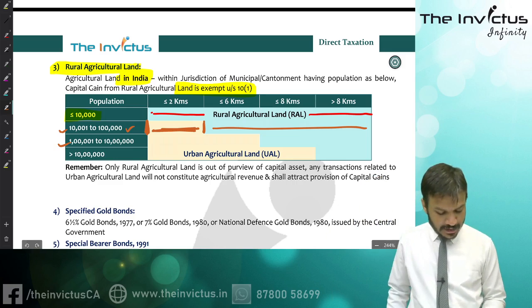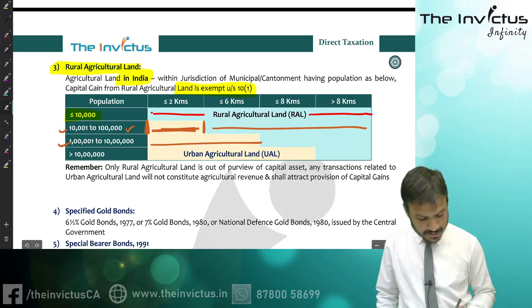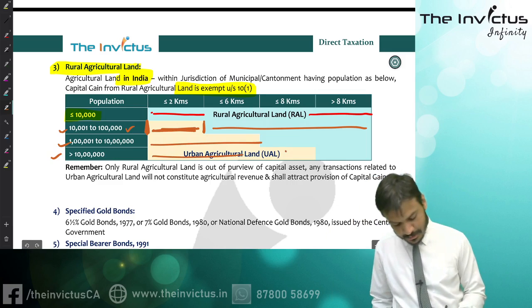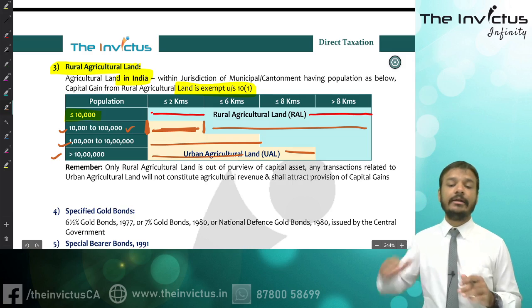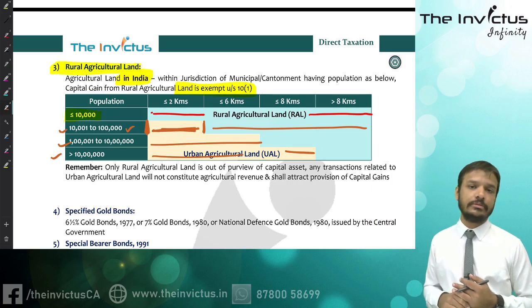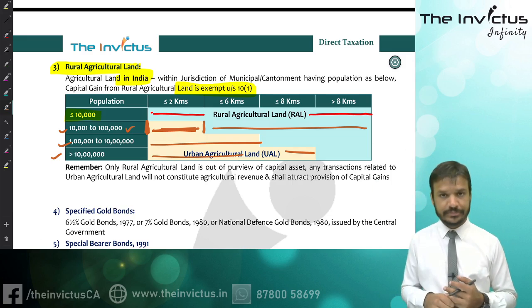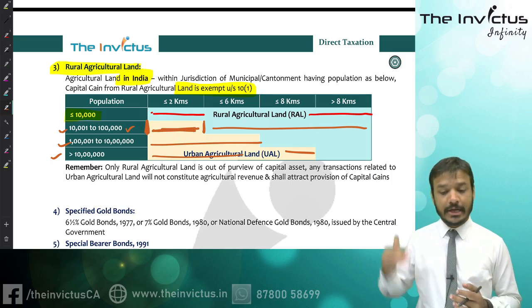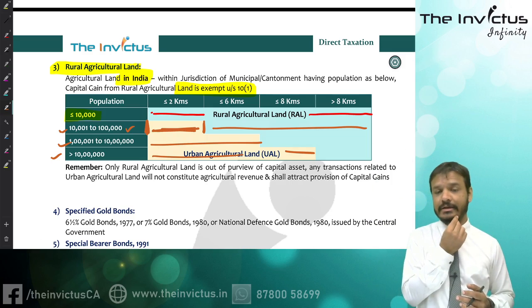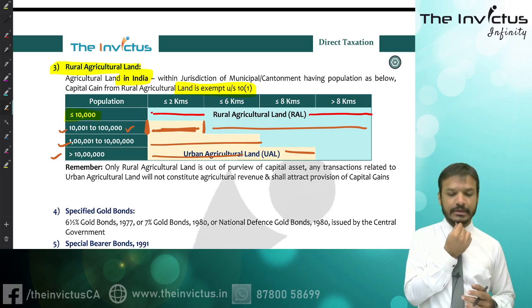Now third is 1 lakh 1 to 10 lakh, then up to 6 kilometers, and above 10 lakh up to 8 kilometers it will be UAL, and the rest of the land will be rural agricultural land. And if you are transferring such rural agricultural land, there is no capital gain in that part.